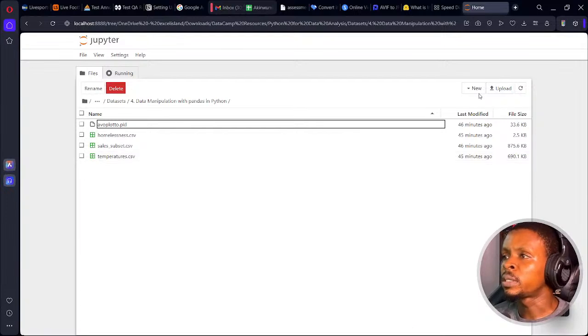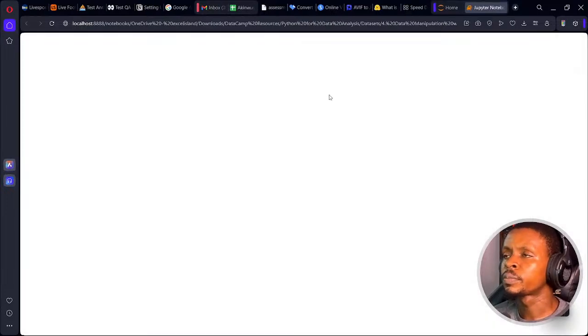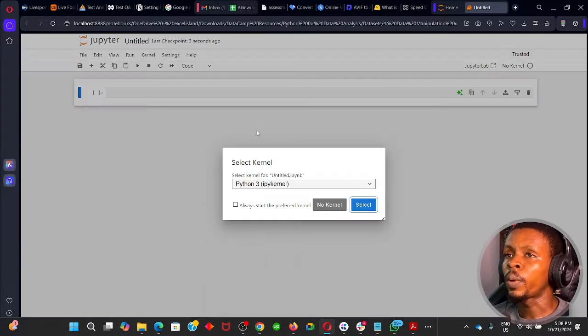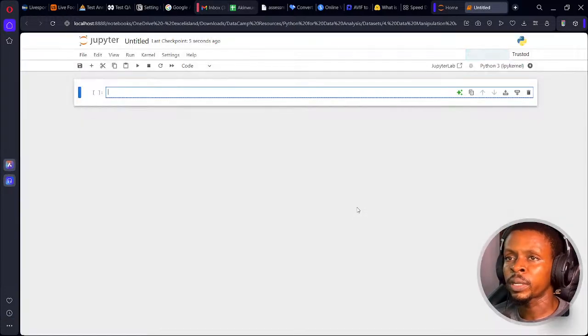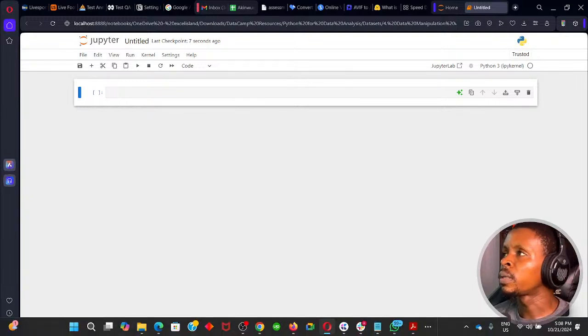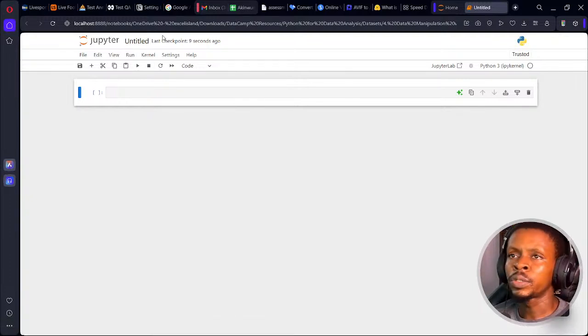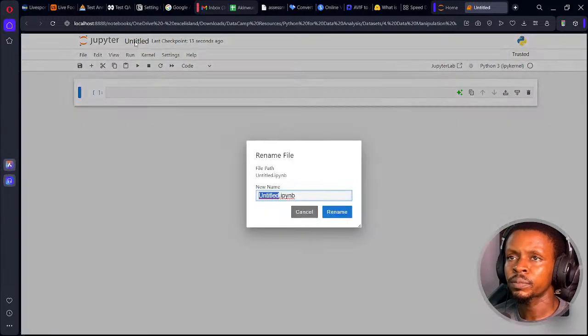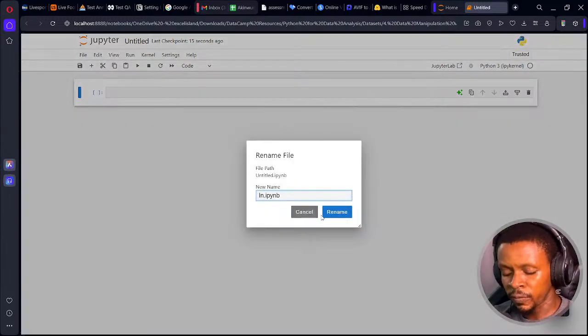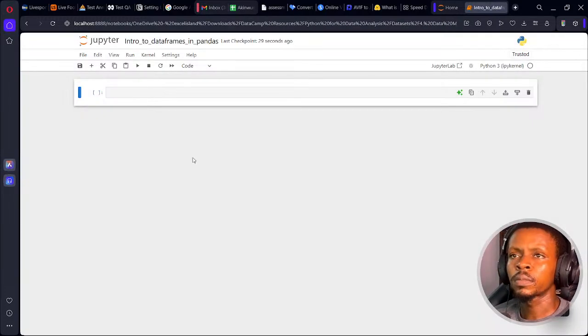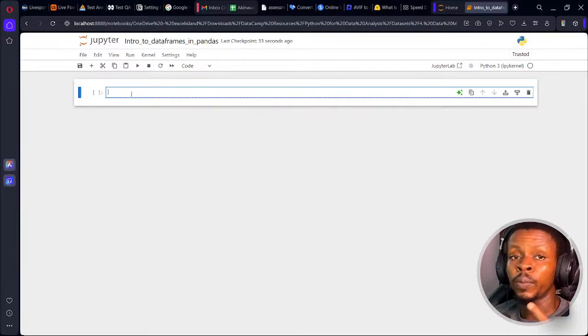So let's explore the data set, a new notebook. We'll be using Python kernel 3. I'll just call this introduction to data frames in pandas. Good. So definitely want to import pandas.